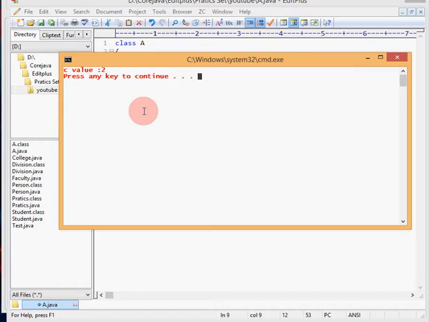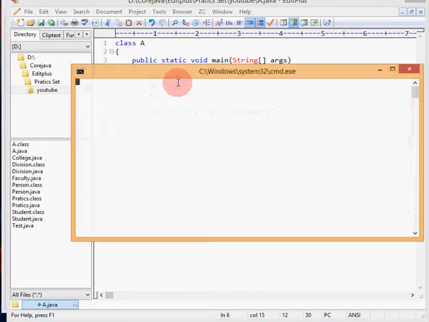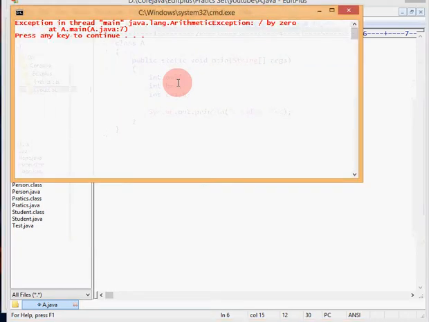There is no compile time error or runtime error. The value is 2. If I make a logical mistake and place 0 in place of 10 for b, then compile: there is no compile error. But when I execute, there is a runtime error.